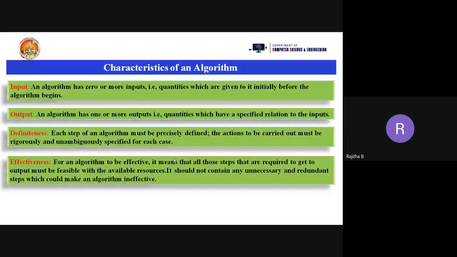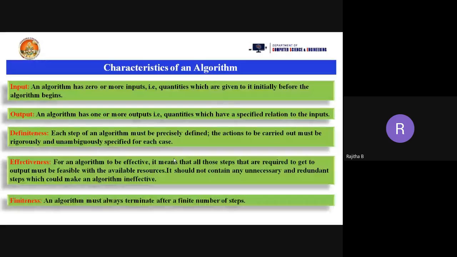And the next one, finiteness. So what is finiteness here? An algorithm must always terminate after a finite number of steps. It should not go into endless loops. Suppose you are using loops and you give the condition in a wrong way, the loop will be repeated any number of times, and in that case you are not getting the output. So the algorithm must always terminate after a finite number of steps. This is the fifth characteristic of an algorithm.